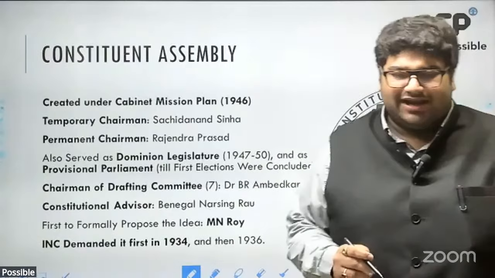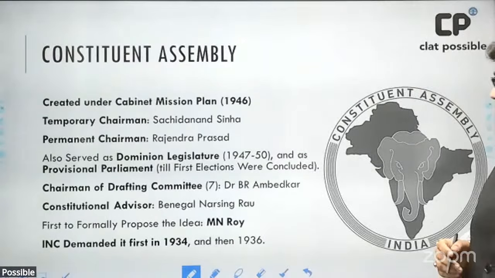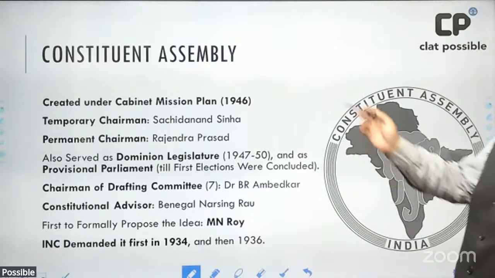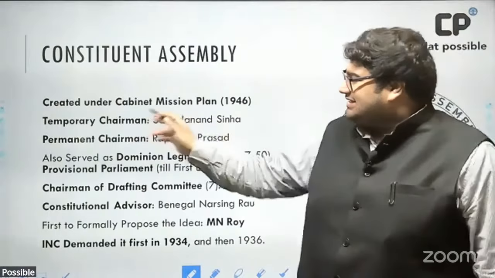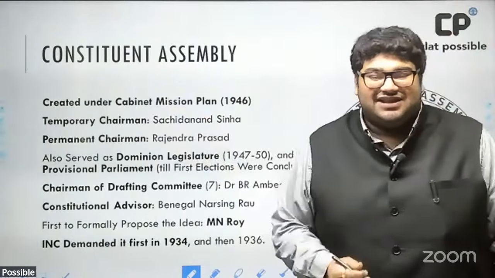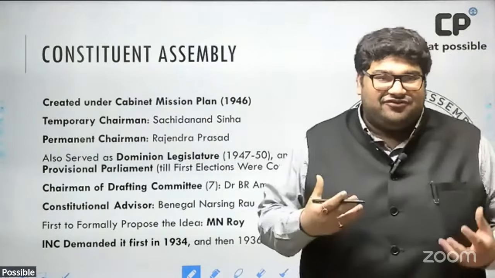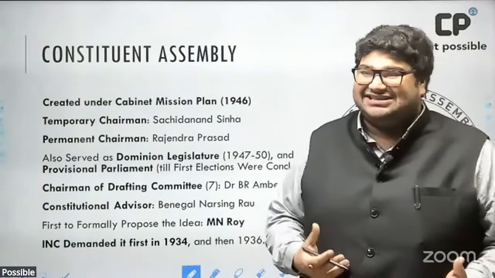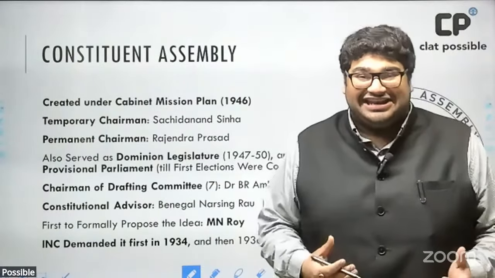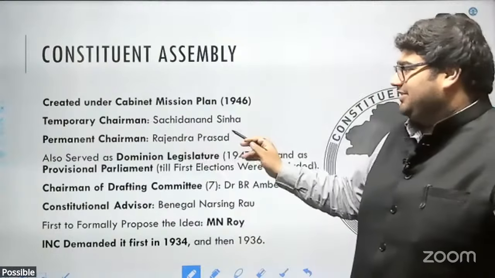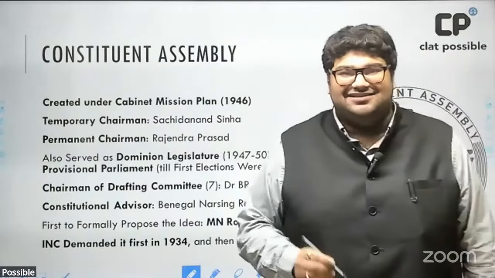First, let's have a quick look at the Constituent Assembly. Here on your right, you have the logo of the Constituent Assembly. I'm not sure you may have seen this. So the Constituent Assembly originally gets created under the provisions of the Cabinet Mission Plan of 1946. When it first meets, right, this is on 6th of December 1946, it has a temporary chairman. His name is Mr. Sachidanand Sinha.